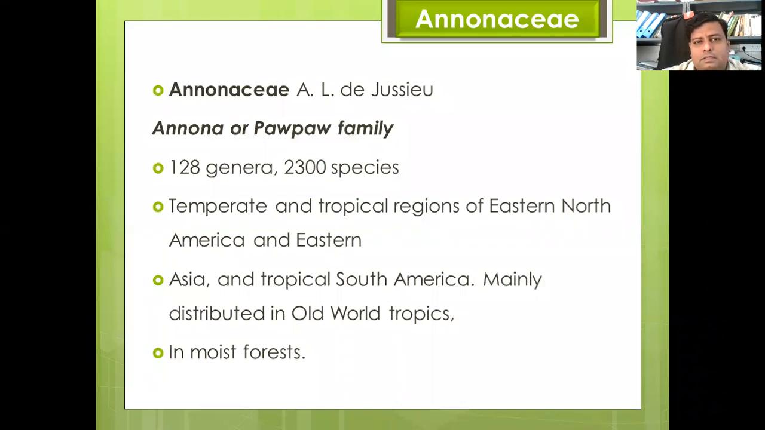So, family Annonaceae. Annonaceae is also known as the Custard Apple family. It has 128 genera and 2,300 species distributed all over the world. They are distributed in temperate and tropical regions of eastern North America and eastern Asia, and tropical South America, mainly in the old tropics and in moist forests.